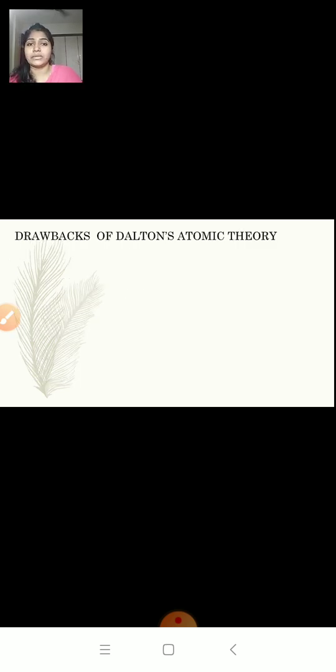So these are the postulates of Dalton's atomic theory. But Dalton's theory was a failure. Why? Because there are certain points in the theory which were proved wrong later, which were discovered later, and because of that reason his theory was a failure. So let us check out which are those points. Those are the drawbacks of Dalton's atomic theory.